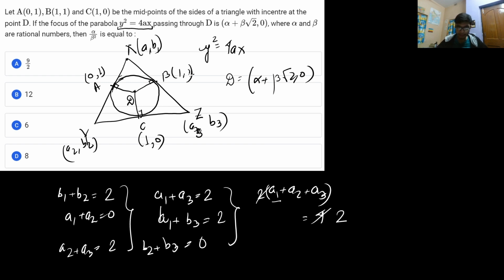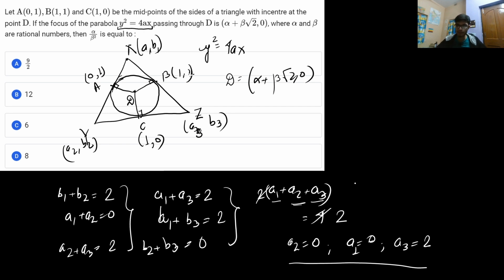We already know a1 plus a3 is equal to 2, and that means a2 is equal to 0, and then a1 will be equal to 0 also, and then a3 must be equal to 2, and this will satisfy the equations.